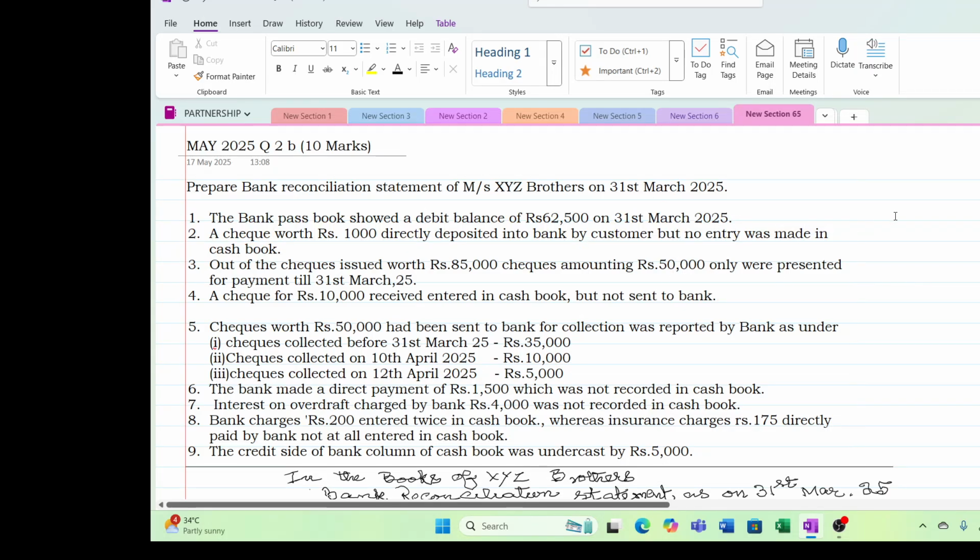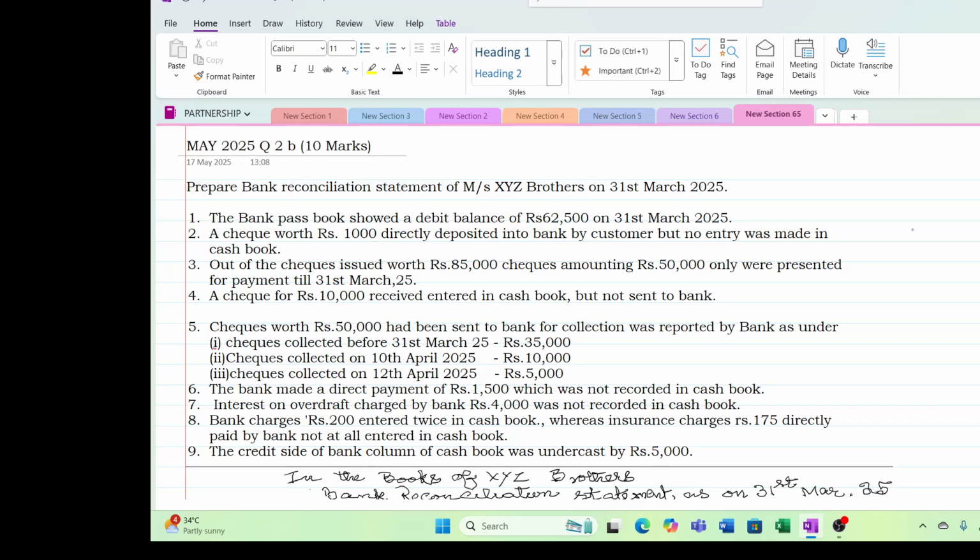Now we will start with the bank passbook showed a debit balance. This is the bank statement or passbook showing a debit balance. A debit balance for passbook means overdraft. We have taken more amount. That is, our balance is 0 and we have withdrawn 62,500 extra. That is one kind of loan given by the bank.